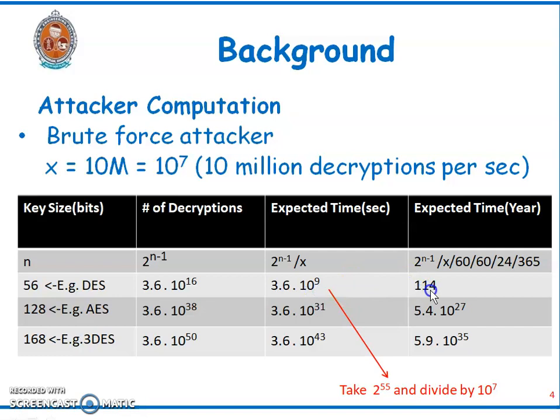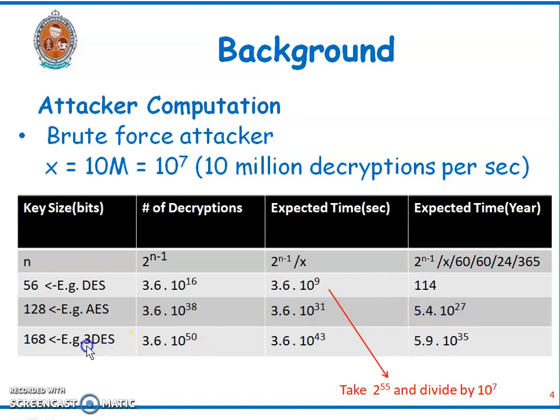How much time does it take in years for the 56-bit key? It takes around 114 years. If we increase the key size, if it is 128-bit, which we use for the AES algorithm, then the number of decryptions is this much and the expected time is 3.6 into 10 power 31 seconds, and in years it takes around 5.4 into 10 power 27.